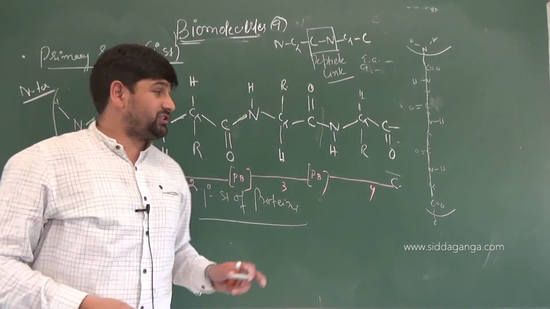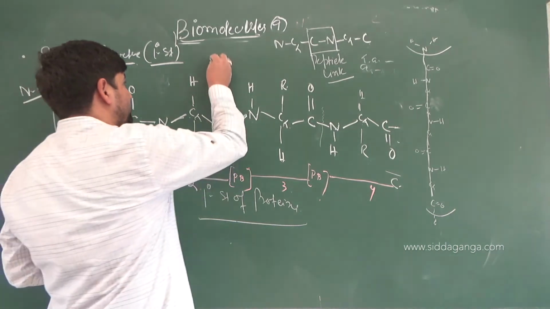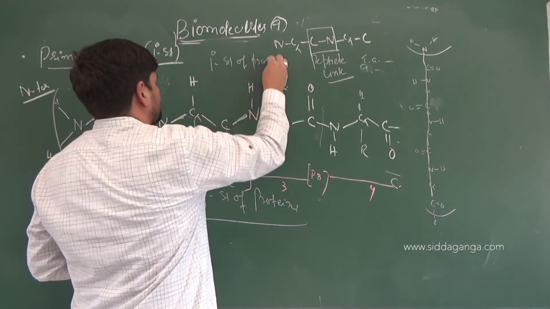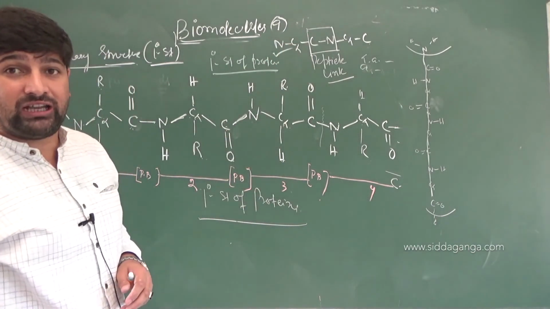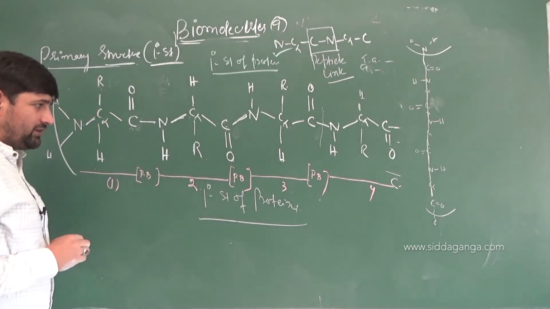Clear, children? So this is the basic fundamental structure that we have taken into consideration. So this explains the primary structure of proteins. So this is how the primary structure of protein comes into play, by only the peptide linkage. Now certain things I will explain from here only.